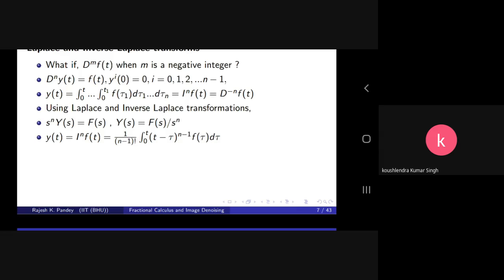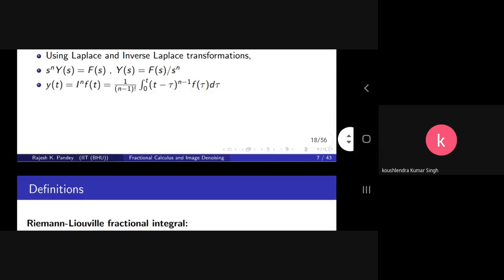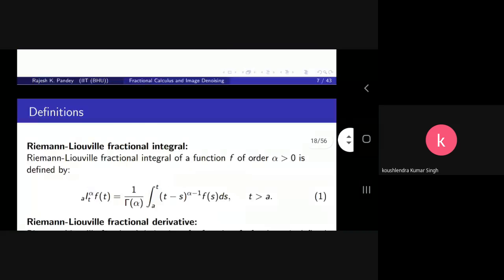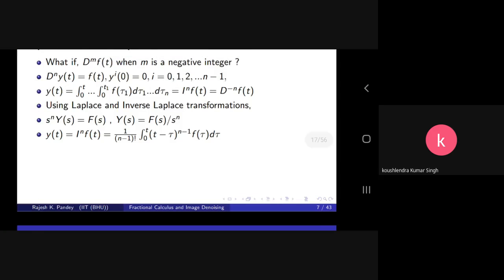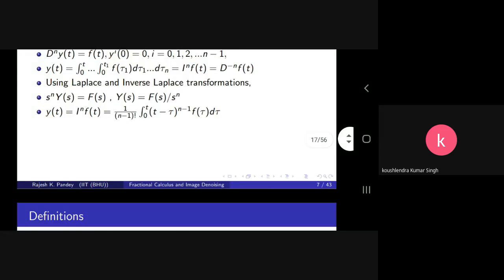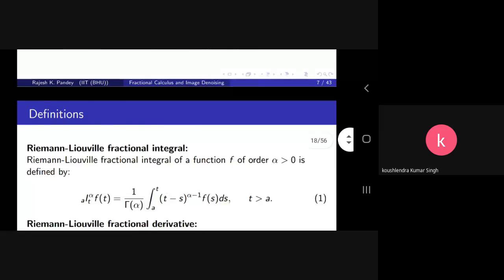The integral is valid for any fraction alpha, positive or negative, except negative integers. What happens at negative integers? It is already defined as a derivative. Now, if you replace n by alpha, we get the expression, which is called the Riemann-Liouville fractional integral.